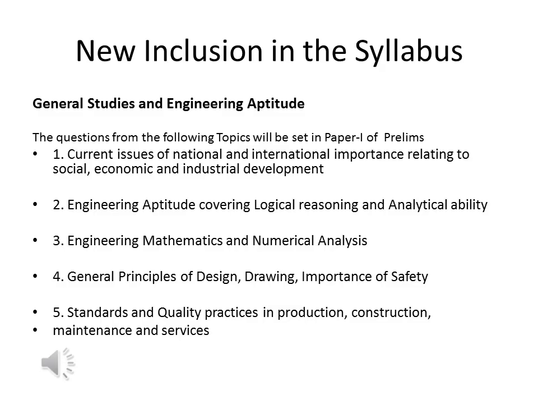So let's see what the new inclusions in the syllabus are. We have current affairs of national and international, engineering aptitude, logical reasoning and analytical ability, engineering mathematics and numerical analysis. For current affairs, one has to study The Hindu paper for at least the last 6 to 8 months. For aptitude, we have to study basic reasoning and analytical ability. We have engineering mathematics and general design principles and drawing.